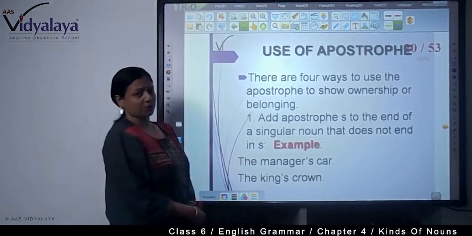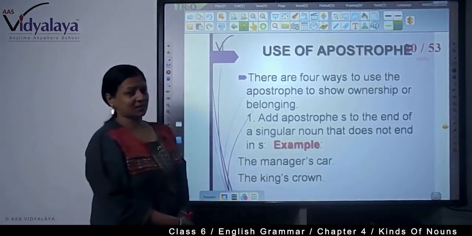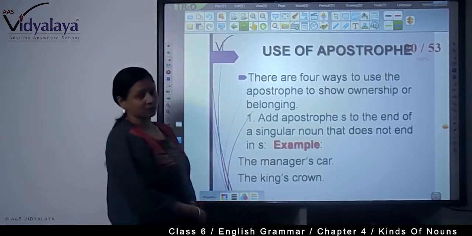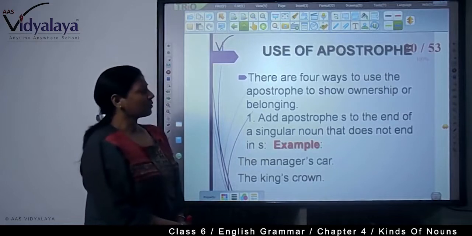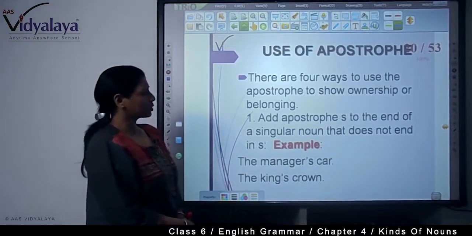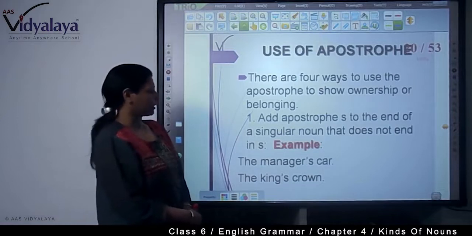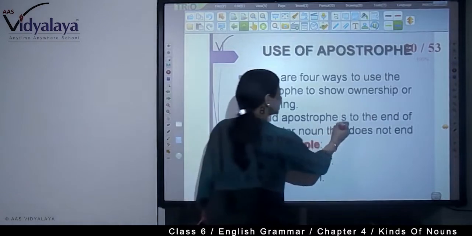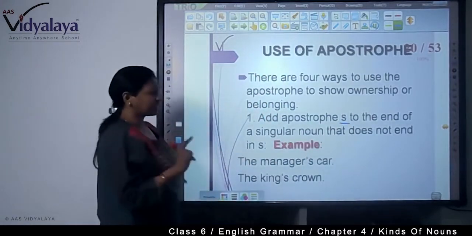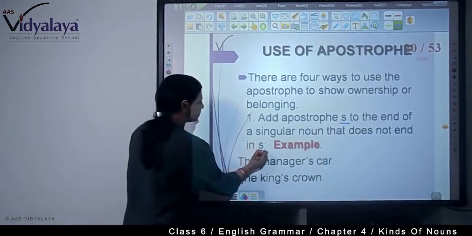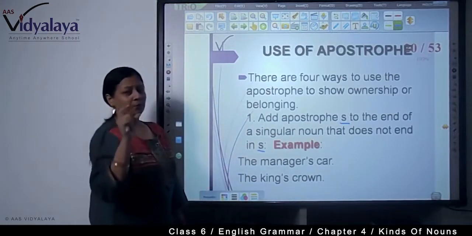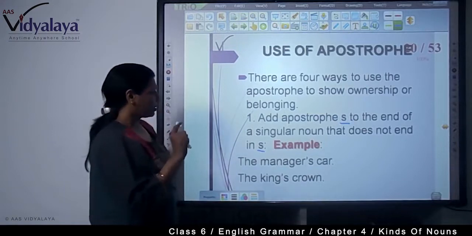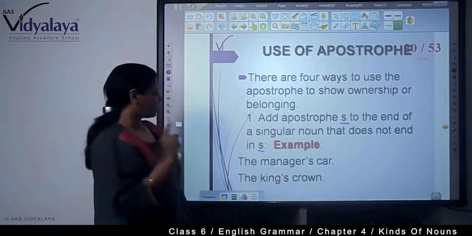Now, use of apostrophe. You have seen how the possessive case is used. Now, the apostrophe sign, that is a punctuation mark, how is this used? There are 4 ways to use the apostrophe to show ownership or belonging. First, add apostrophe s to the end of a singular noun that does not end with s. So, you will have to use the apostrophe sign and s with a word that does not end with s.